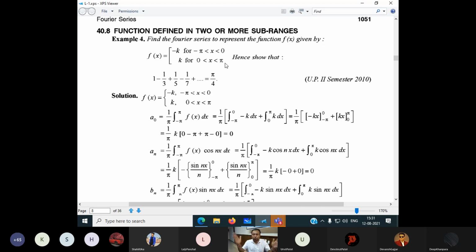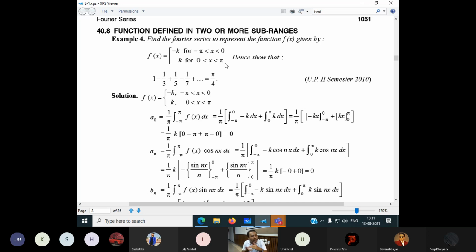It is divided into two parts, minus phi to 0 and 0 to phi. Because 0 is excluded in both intervals, there is a discontinuity. The function is minus k if minus phi to 0, and positive k if 0 to phi. It is discontinuous at the point 0. Why? Because 0 is not included in both intervals.